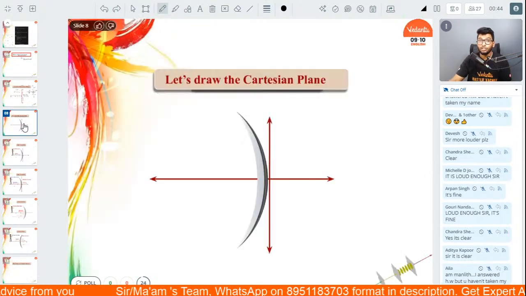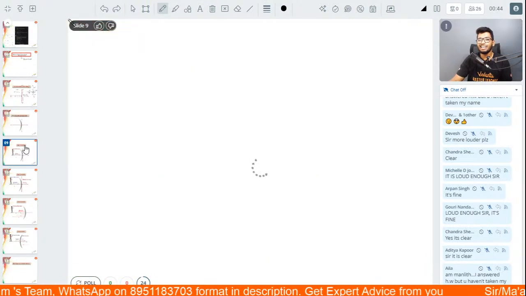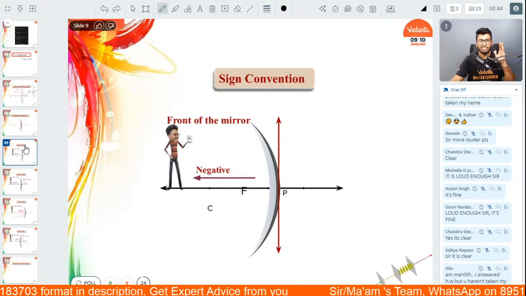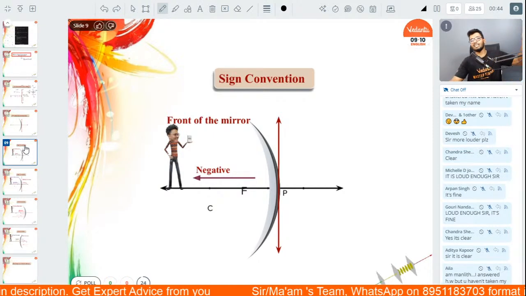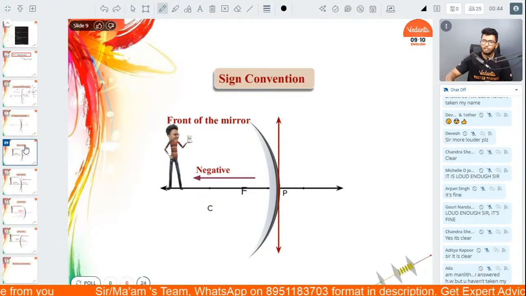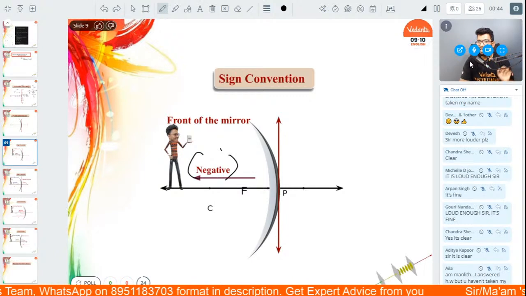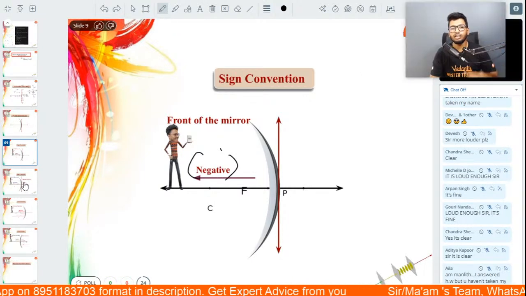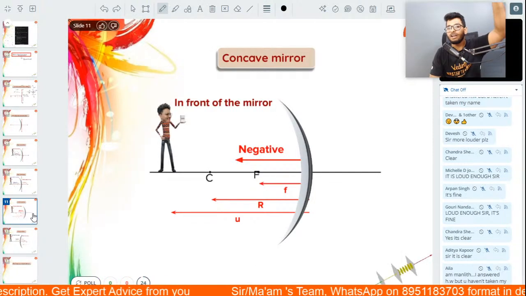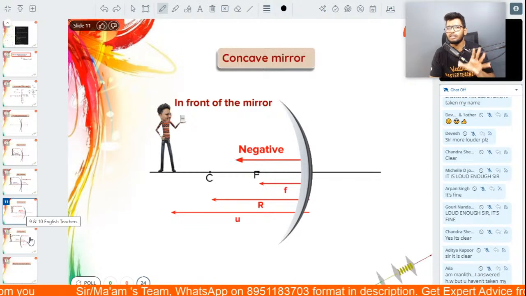With that out of the picture, let's talk about your ray diagrams. See, guys, like I told you before, we always keep the object in front of the mirror, on the left hand side, facing the mirror. So the side in front of the mirror is taken as negative. The side behind the mirror is taken as positive. Above the axis is positive, and below the axis is negative. This is all you need to understand.